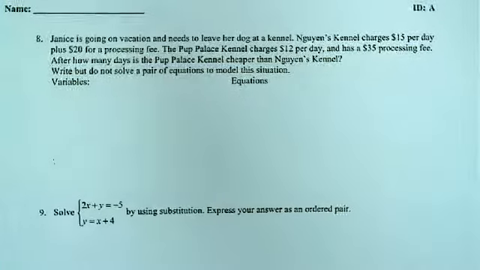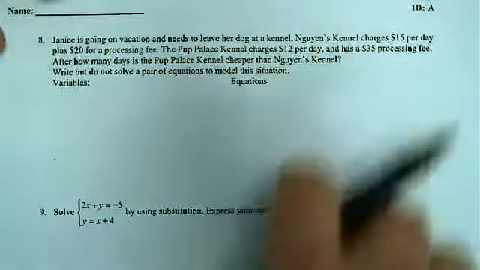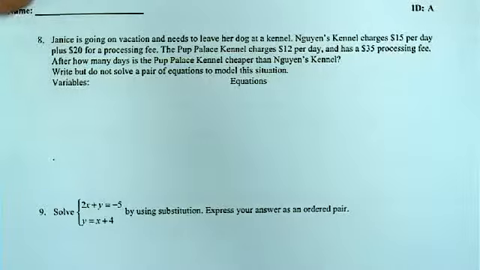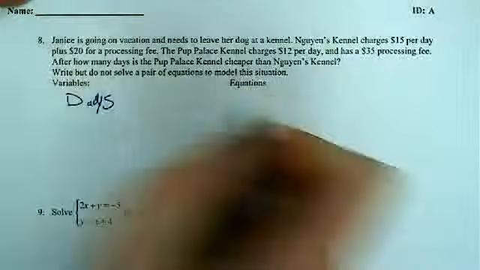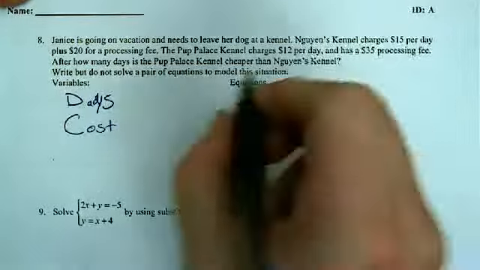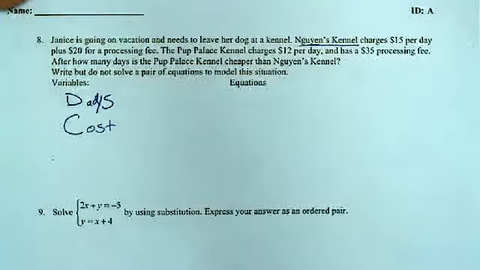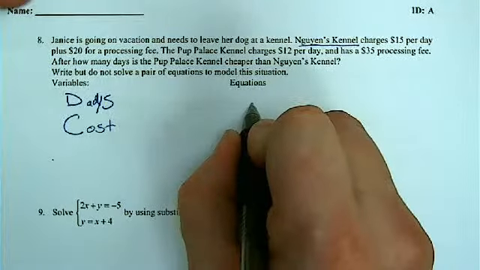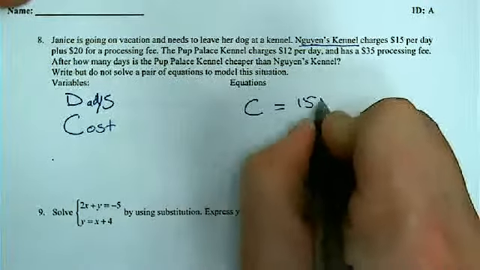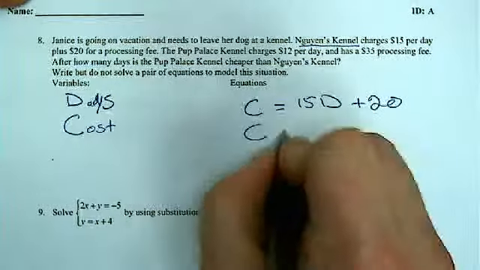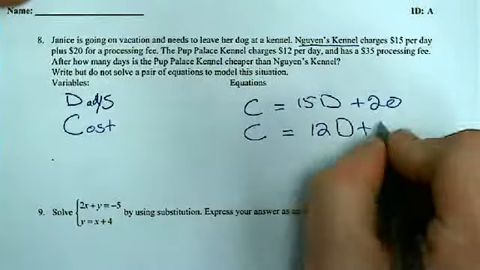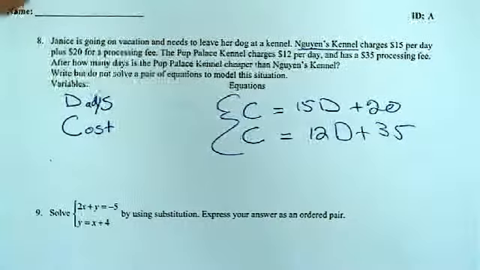We had a story problem. The common mistake on this one is to think that the two variables are the individual kennels. Remember, the kennels represent the two equations. The variables that we're comparing are the days and the cost. So for the first kennel, the cost is $15 times days plus 20. For the second kennel, the cost is 12 times D plus 35. That would be my two equations.